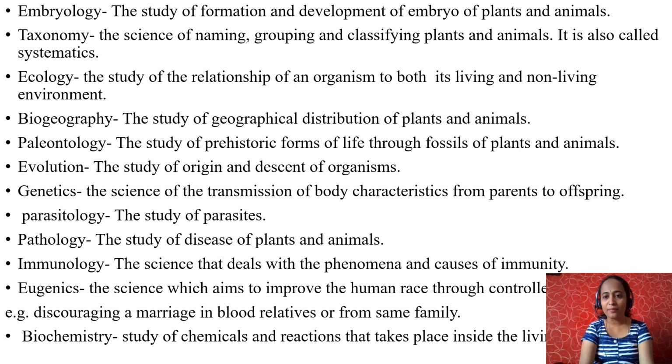Next, taxonomy. What is taxonomy? It is the science of naming, grouping and classifying plants and animals into different categories. If you identify any new organism, what do you do? You compare it with the previously identified animal. You compare both similarities as well as differences. You identify it, you give a particular name to it and you do grouping. So this procedure is nothing but taxonomy. It is the science of naming, grouping and classifying plants and animals into different categories. It is also called systematics.